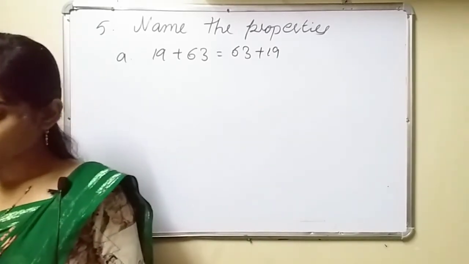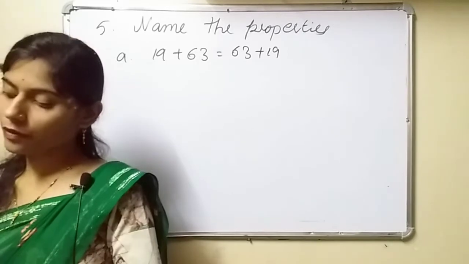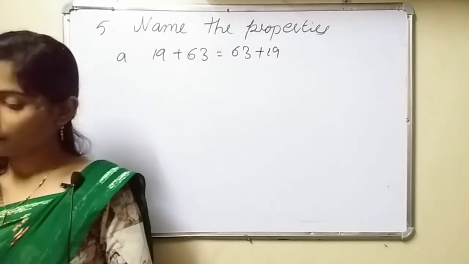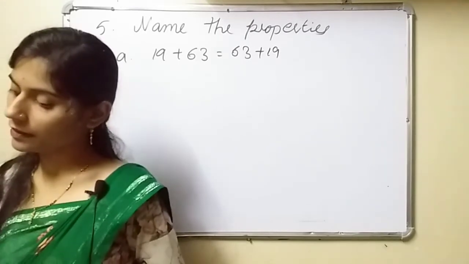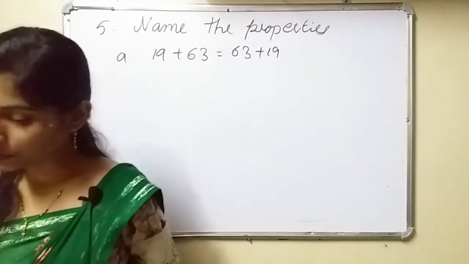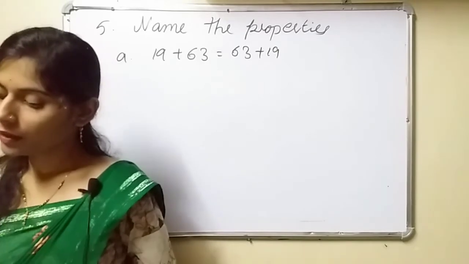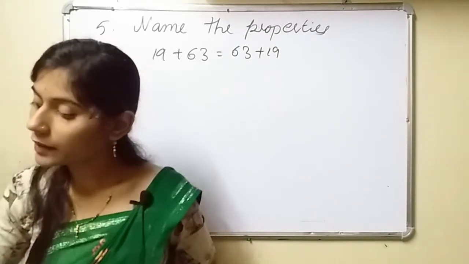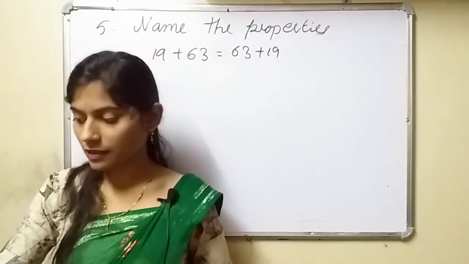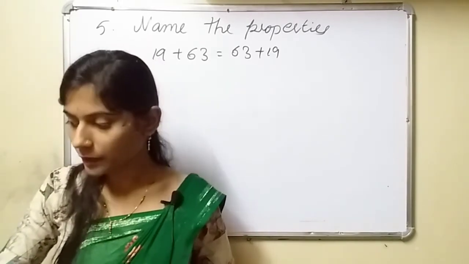Okay. Now see question number B. 20 plus 0 is equal to 20. That is additive identity property. 16 plus 95 is equal to 95 plus 16. That is also commutative property. Now D. 20 plus 3 plus 16 is equal to 20 plus (3 plus 16) in brackets. That is associative property.